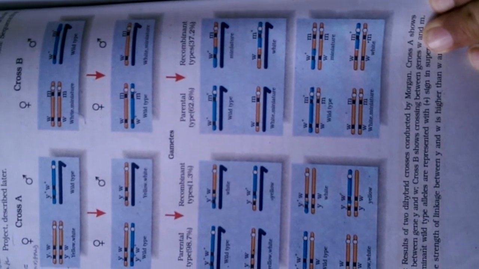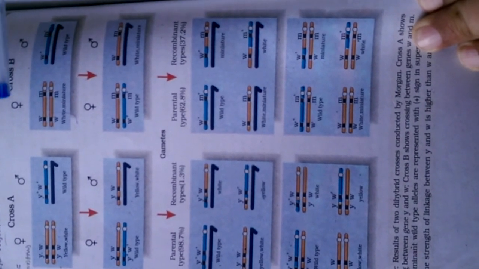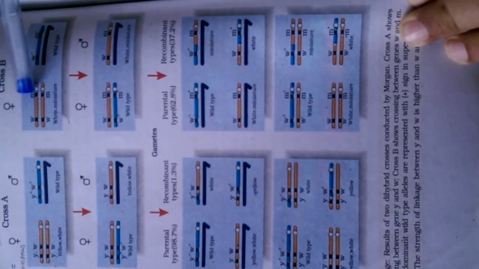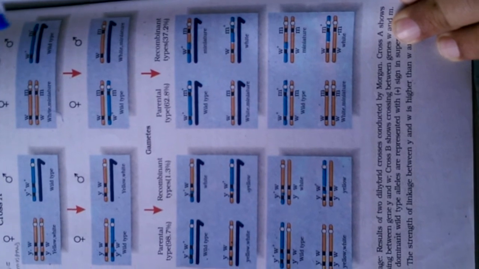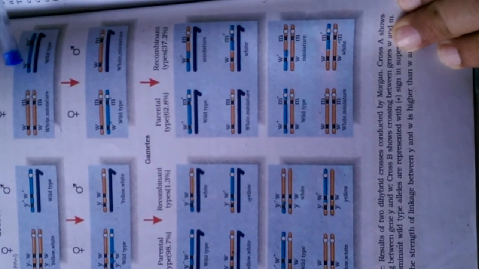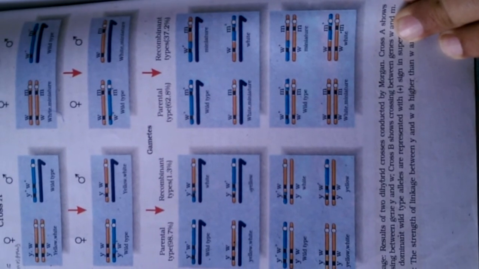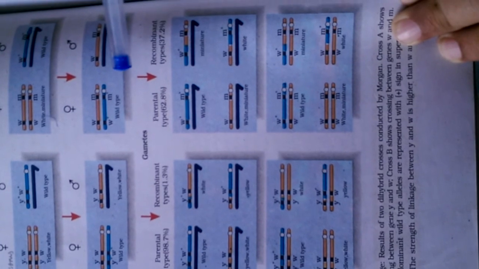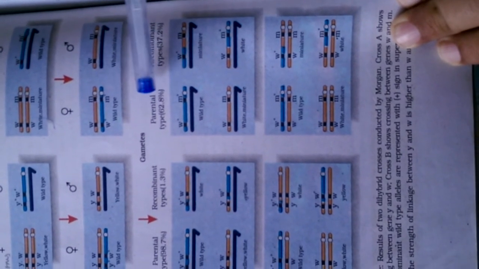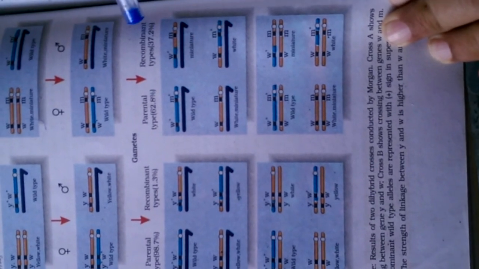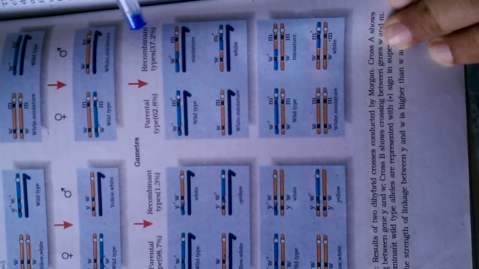Now see example B. Here the Drosophila has white body and miniature wings. These are situated far away from each other. And in wild type also, the genes associated with these are situated far away in comparison to example A. So you see, in this condition, we obtained 62.8% parental type and 37.2% recombinant type, meaning new combination.